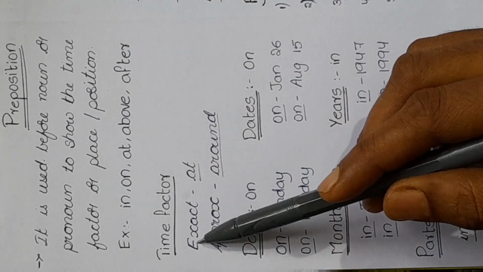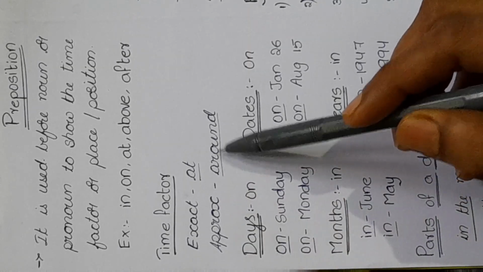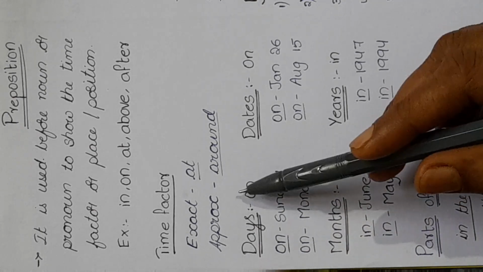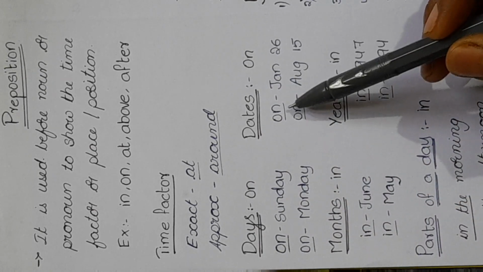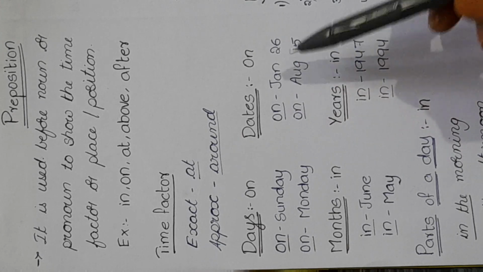To show the time factor, for the exact time we use the preposition at. For approximate time we use the preposition around. Before the days, on Sunday, on Monday, we use the preposition on. Before the dates also the preposition on is used. For example, on Jan 26th, on August 15th.